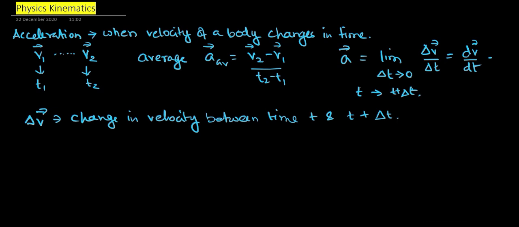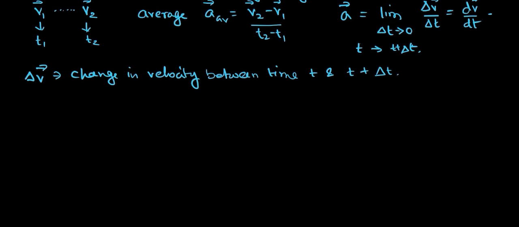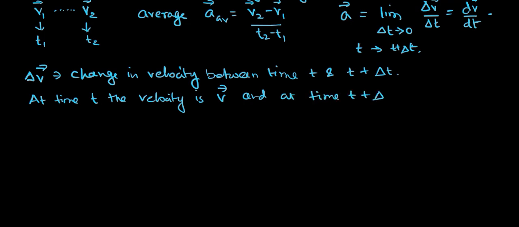So at time t the velocity is v, and at time t plus delta t the velocity is v plus delta v.